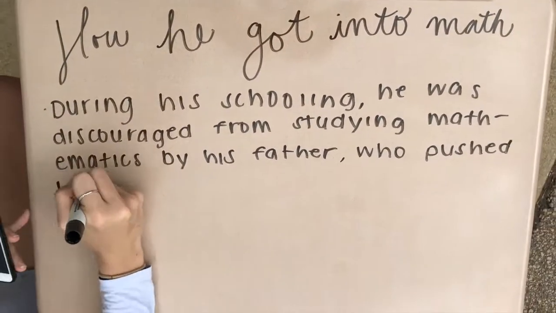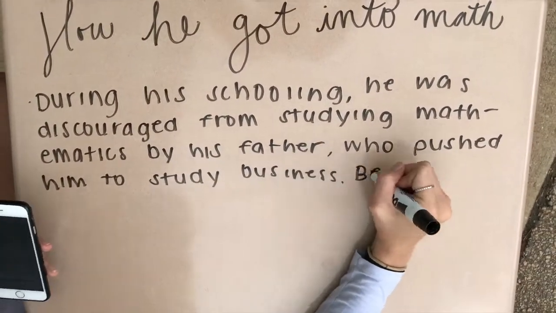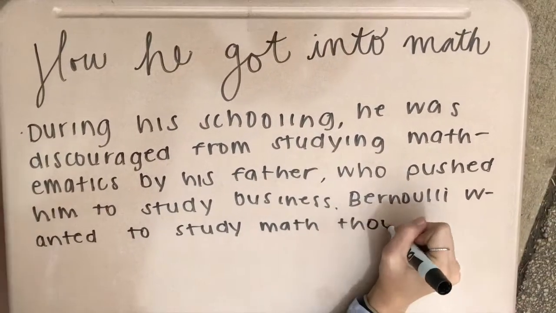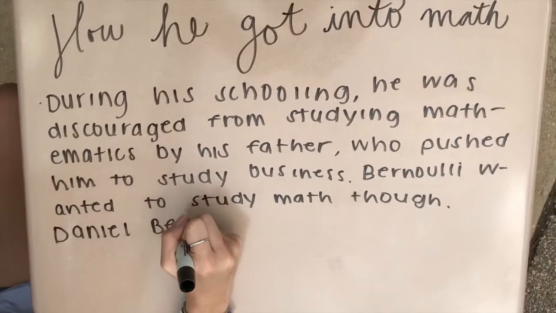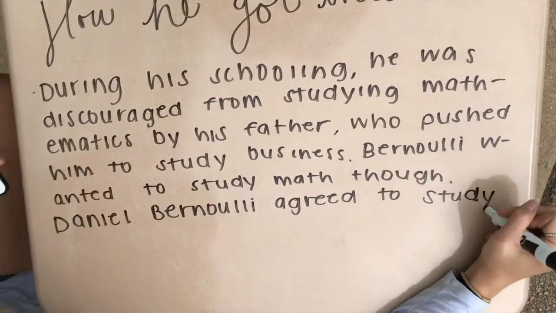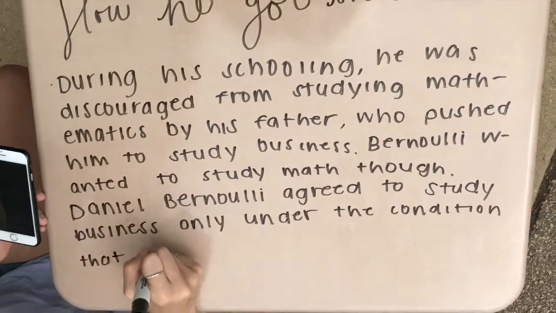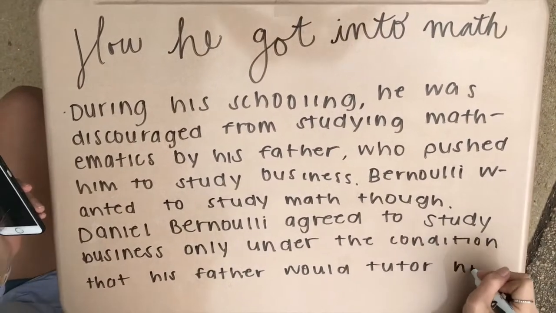However, Bernoulli wanted to study math, but ultimately gave in to his father's wishes and studied business. Later, his father wished for him to study medicine, and Daniel agreed to this only under the condition that his father would tutor him privately in mathematics.